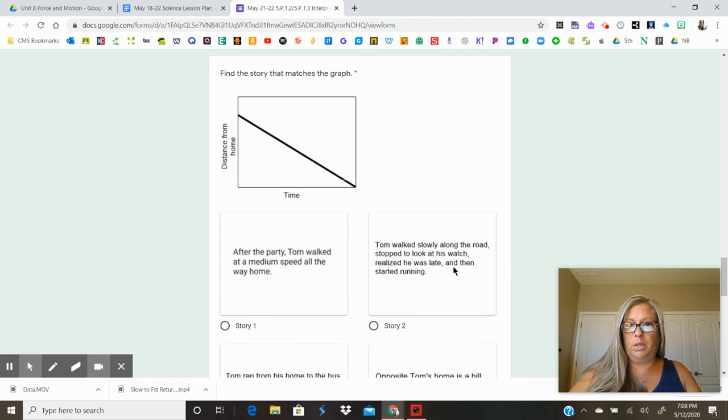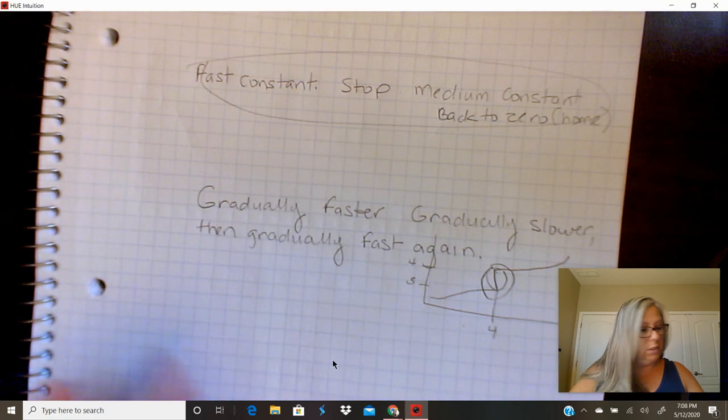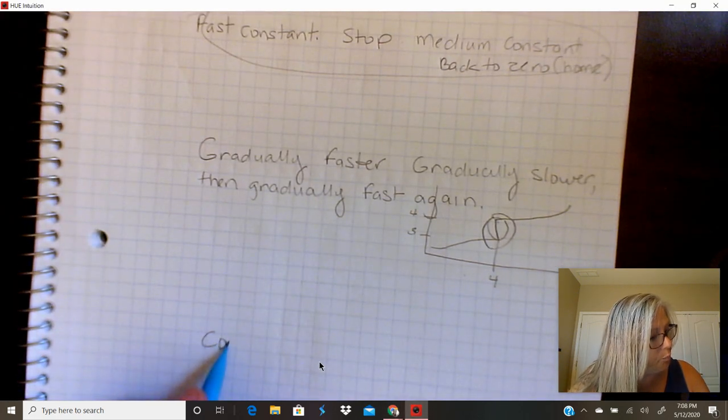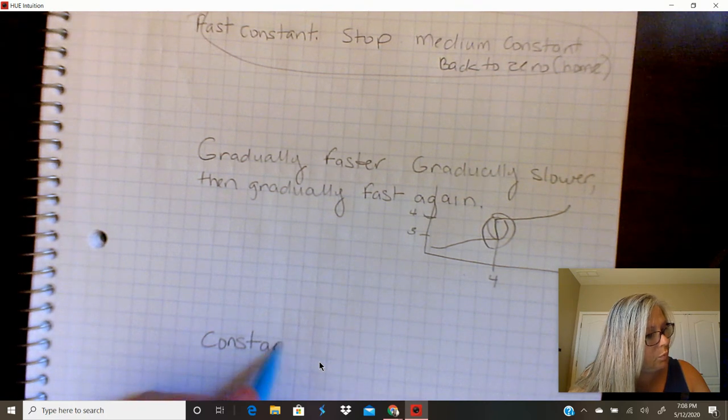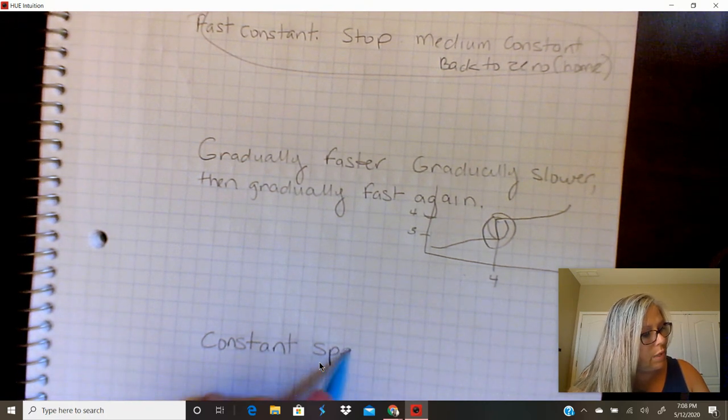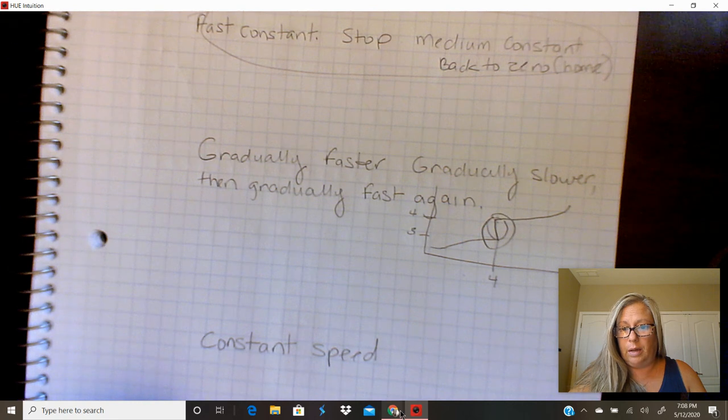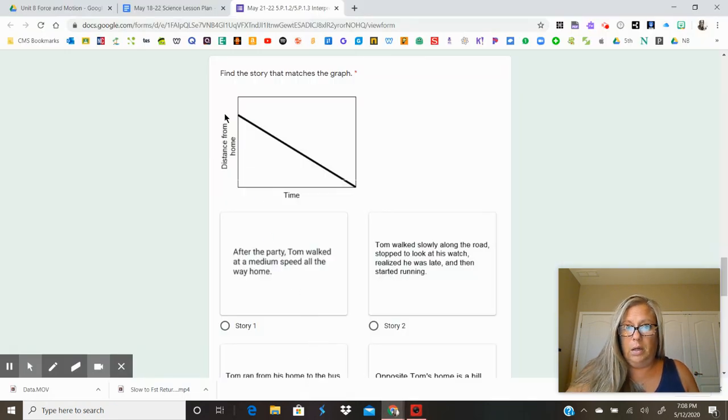Find the story that matches the graph. All right, so now I see this diagonal. So that means the speed is constant, right? So I'm going to first write down constant speed. Now, the other thing to notice about that graph is that the diagonal starts at 0 time, but far away in distance, and comes back home to 0 distance.